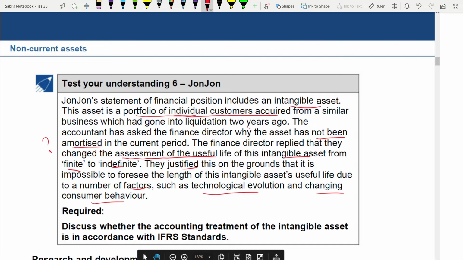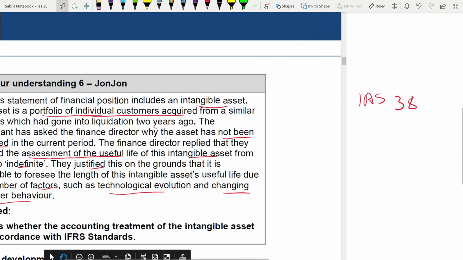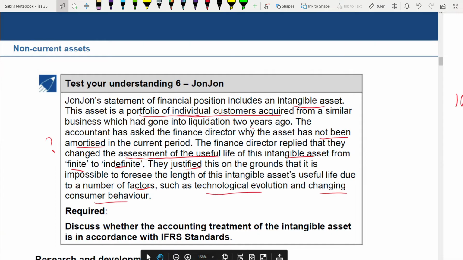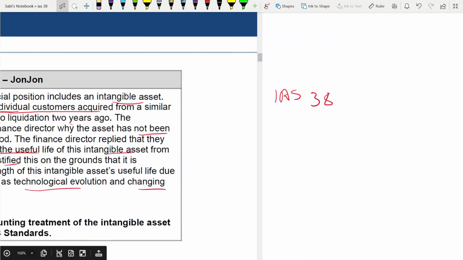So now tell me, you need to use your IAS 38. You know that, right? There are so many rules in IAS 38. Just now we went through it, right? Research and development, disclosure, recognition, measurement, this, that. From which point do you start? It depends on what the question is hitting on. The question is specifically talking about the useful life. So you need to only talk about useful life. What does IAS 38 say about useful life?